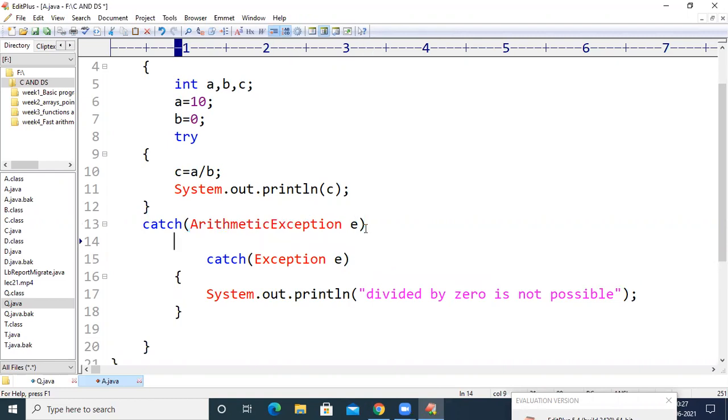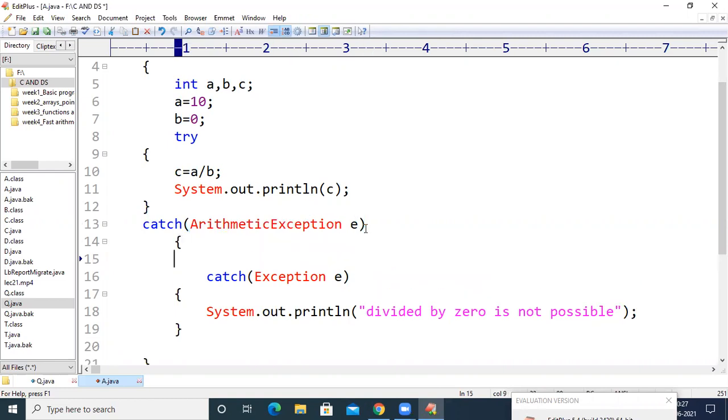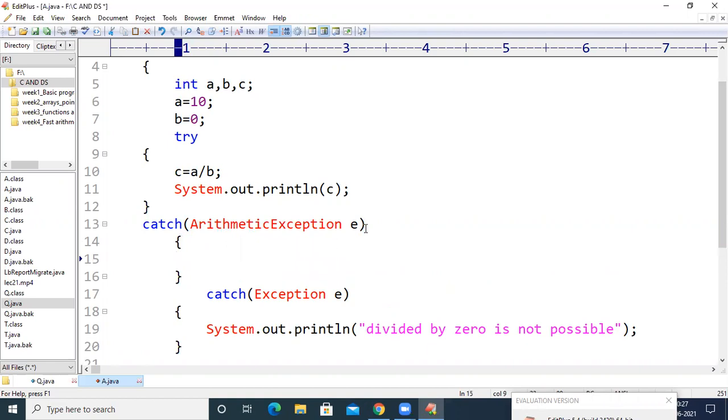Okay, arithmetic exception. For this catch block, I am going to write System.out.println, Good morning.